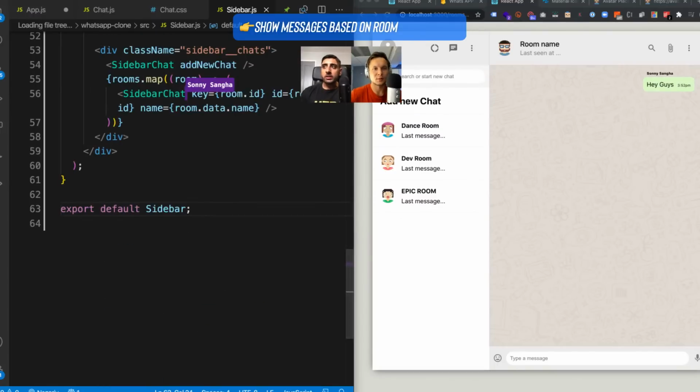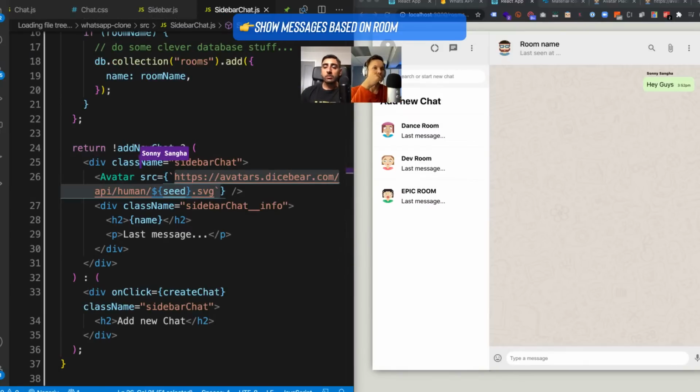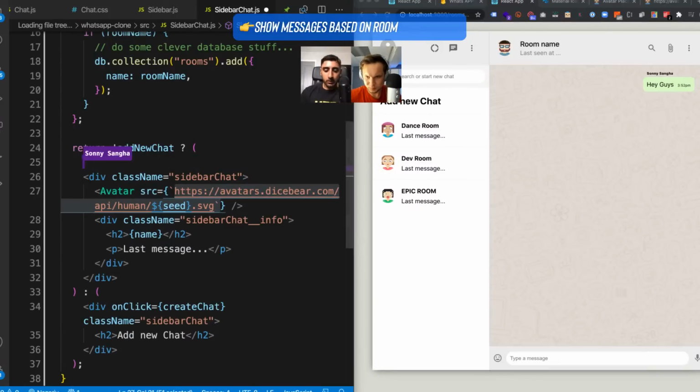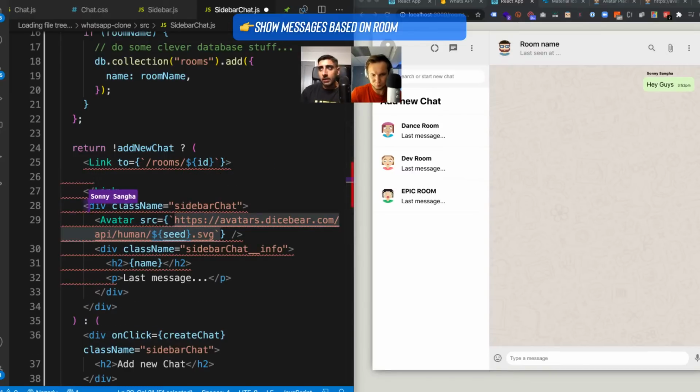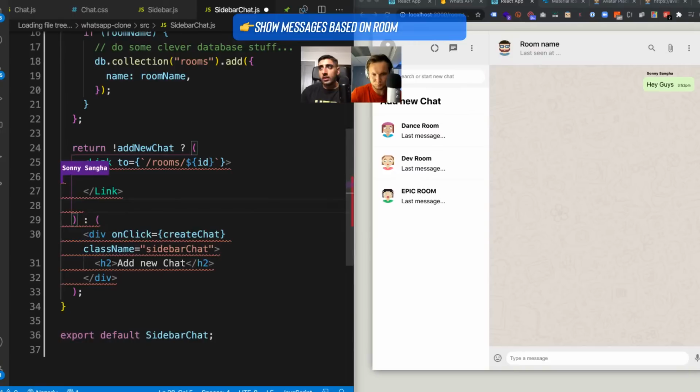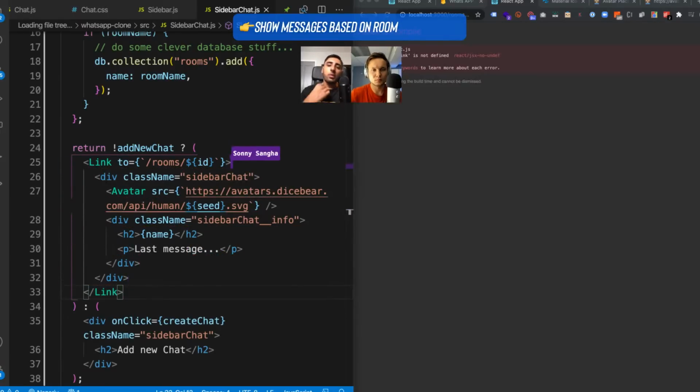So remember, when we rendered sidebar chat, we passed in an ID, which was the ID of the room, right? So let's go into sidebar chat, and let's wrap this in something we like to call a link tag, right? So here I can say link to, and then use some JSX to do some string interpolation and say /rooms/ID. So go to this room when you click this link, right? And then I can pop the entire div into that link.